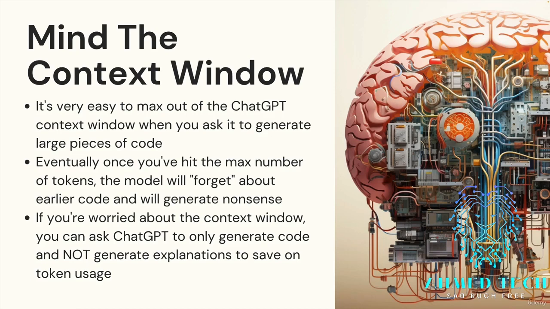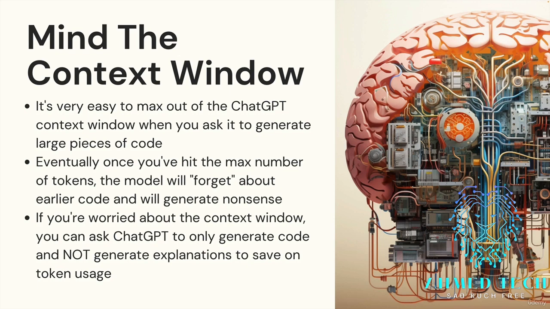And then finally, a really important piece to keep in mind is the context window. Remember that every ChatGPT model has a maximum context window, which is the amount of tokens basically that it can work with in terms of its input and output put together. And if you exceed that, you can run into problems if you're writing large applications or large pieces of code across multiple files, a really long conversation. By the end of that conversation, it often forgets or doesn't know what happened at the beginning, and it starts going off the rails and writing code that doesn't cohere to the rest of the code that it generated for you earlier. So this is something you want to be aware of, especially with longer things.